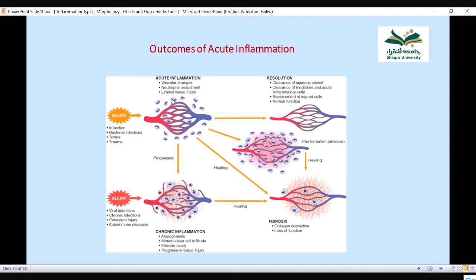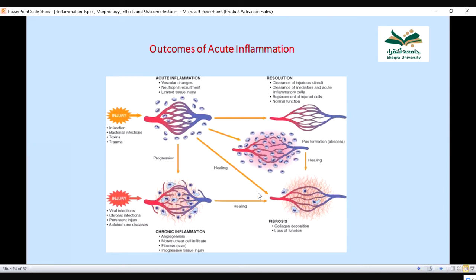Now, these are the outcomes of acute inflammation. This is acute inflammation: vascular changes, neutrophil recruitment, and this is also given in Robbins. It can undergo resolution, everything becomes okay, normal. Or there can be pus formation or an abscess.